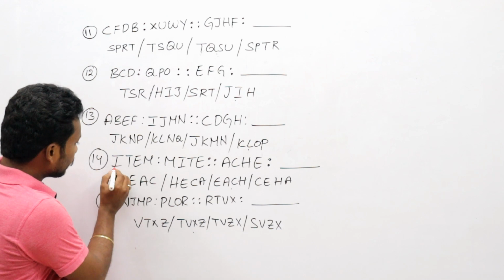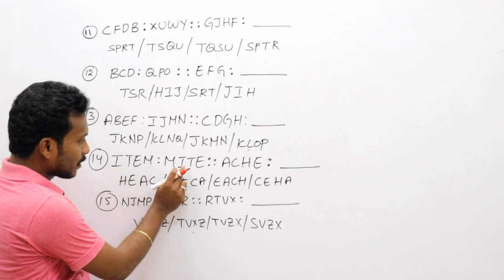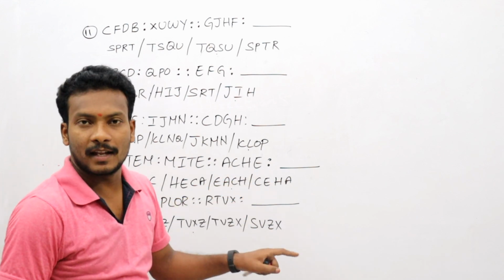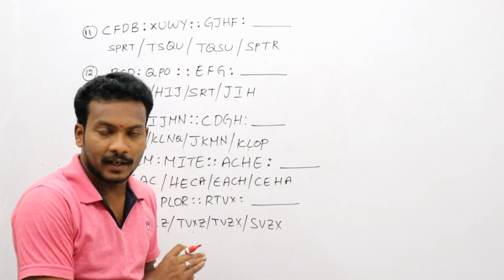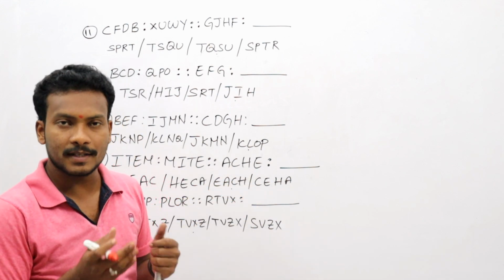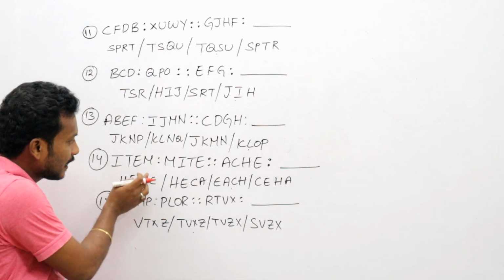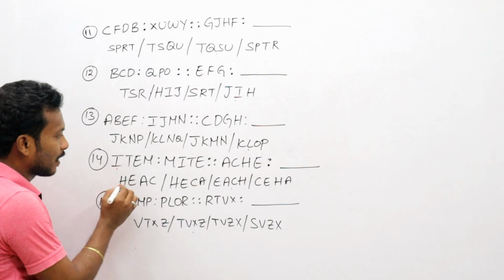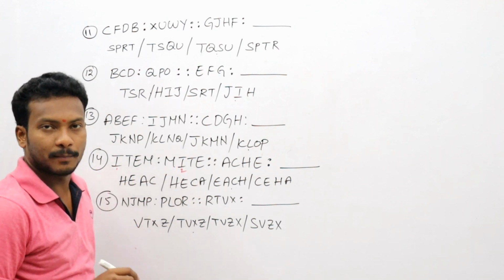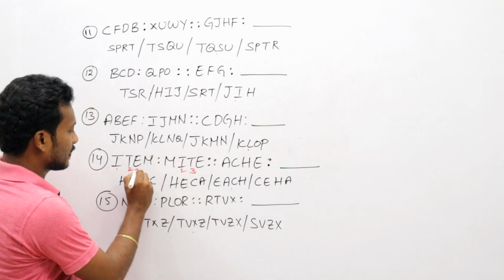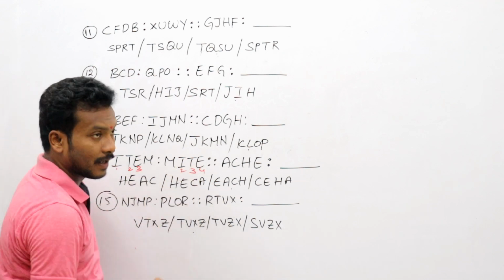I told you that the numbers or letters are repeated. Here it is ITEM. Here also ITEM. Now ACHE is there. These letters must be repeated, but in one order. What is the order behind this? Now ITEM. Here I is in the first place. Now here I is in the second place. Now T is in the second place. Now T is in the third place. E is in the third place. Now E is in the fourth place.